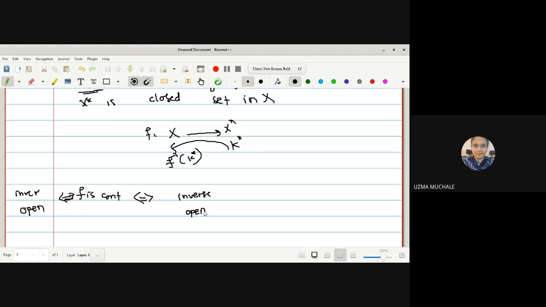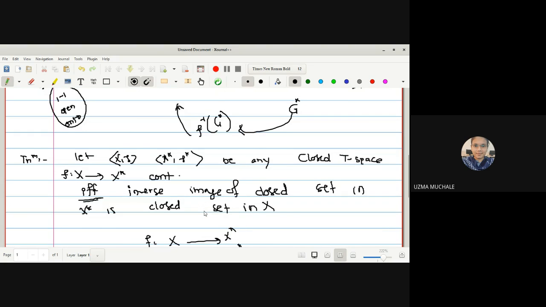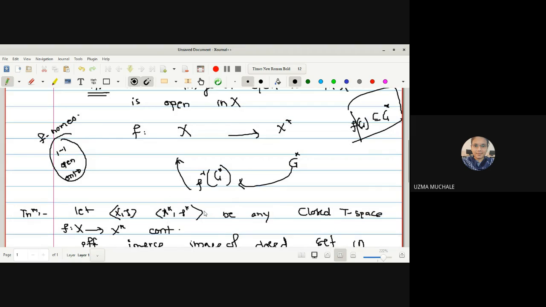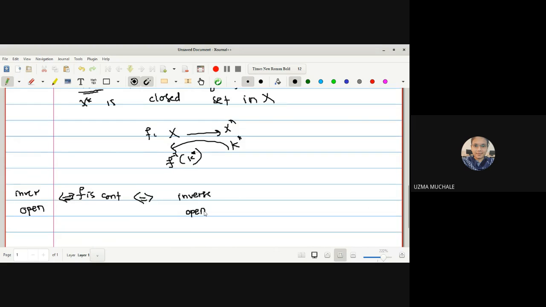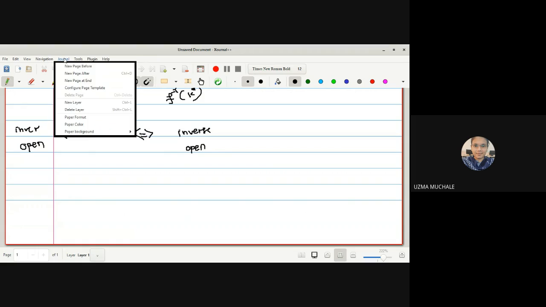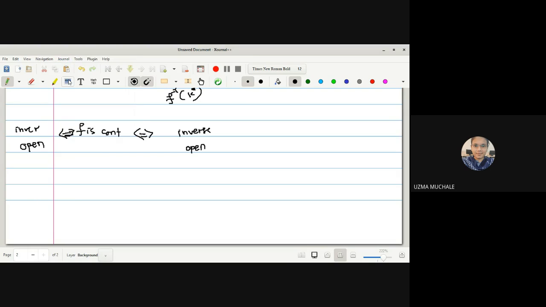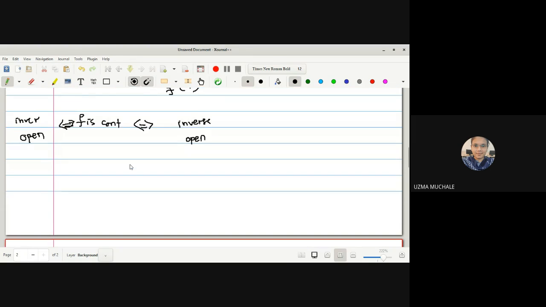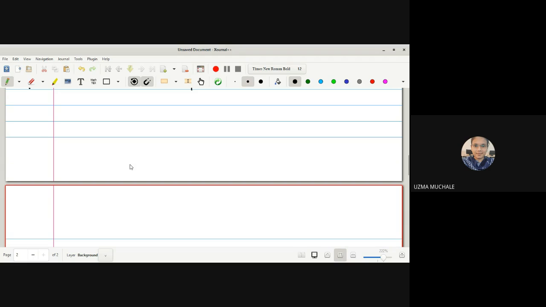I know it will be difficult for you to understand like this, but we don't have any other option, because already in the starting lectures I told you that covering the topology syllabus is completely impossible in only 2 months, with Sundays and all. So we will just see the statement of a theorem, and later, after the completion of the syllabus, I will put the detailed lecture on this.